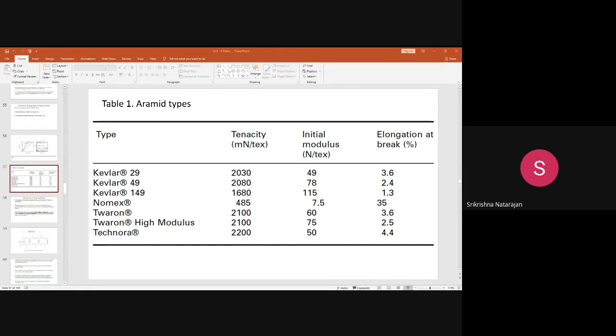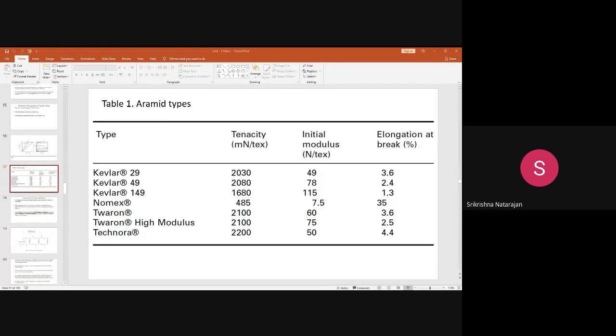So when you further do the drawing process, all these pleats get arranged properly at a particular angle with a nanometer length, and it leads to a well organized orientation. So what is the advantage you are getting? Because of that, the fiber by itself is very highly crystalline, and it has the lowest density and the highest tensile strength. When you compare it with other high performance fibers, its strength to weight ratio is much higher.